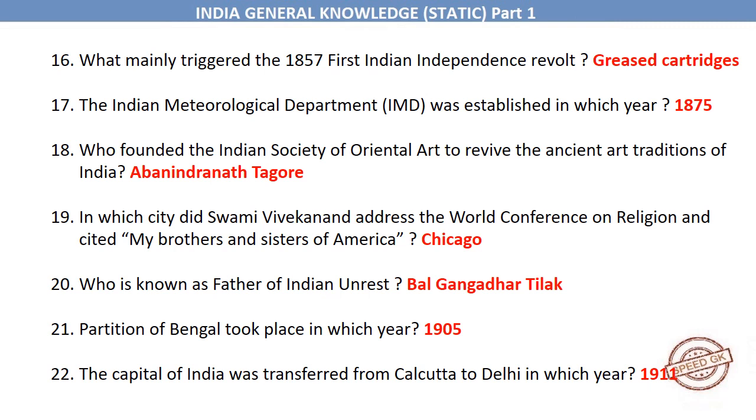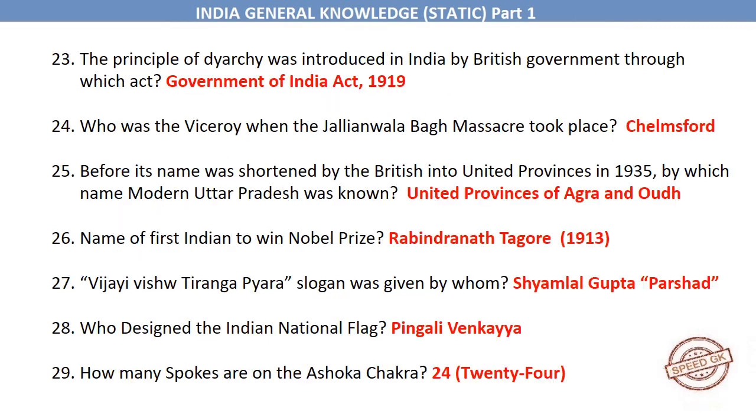Bal Gangadhar Tilak. Partition of Bengal took place in which year? 1905. The capital of India was transferred from Calcutta to Delhi in which year? 1911. The principle of diarchy was introduced in India by British government through which act? Government of India Act, 1919. Who was the viceroy when the Jallianwala Bagh massacre took place?